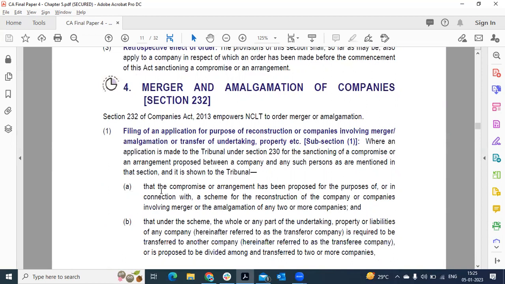Let's take an example. A is transferring the assets and liability to B. A is a transferor company and B is a transferee company because it acquires the assets and liability. Another example is A and B come together to form a new company C. In this case, the transferor companies are A and B. The transferee company is C because it accepts the assets and liability.